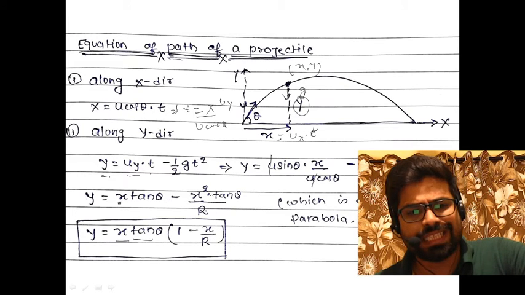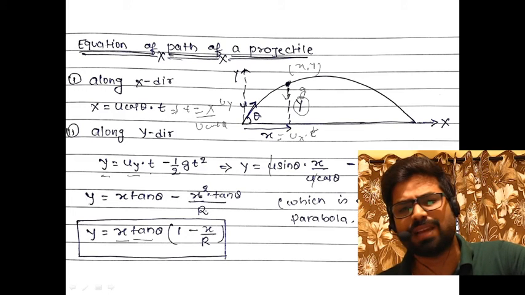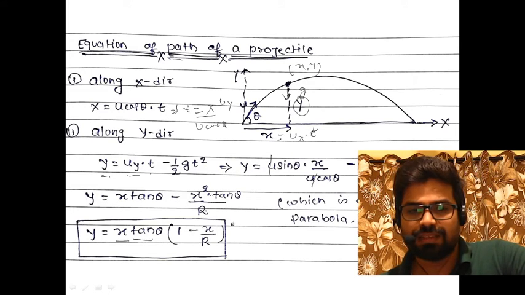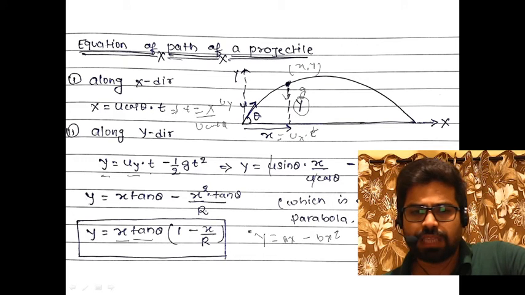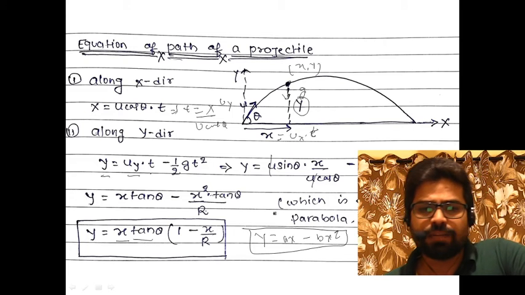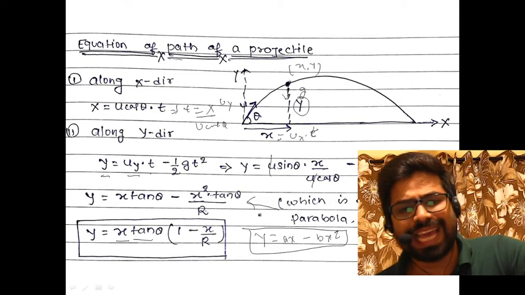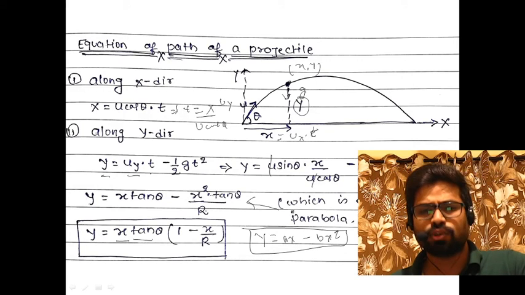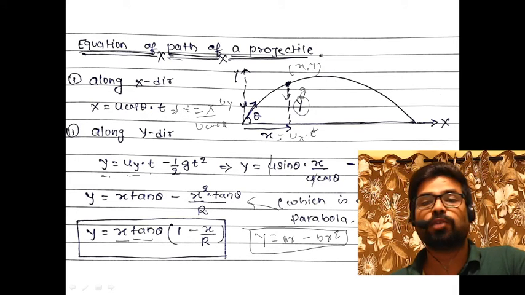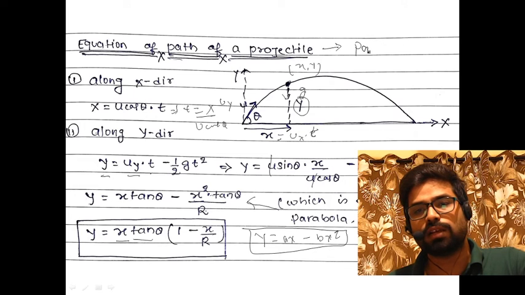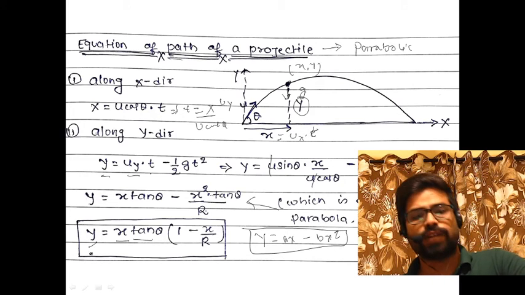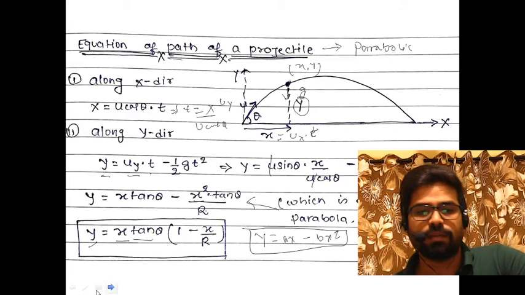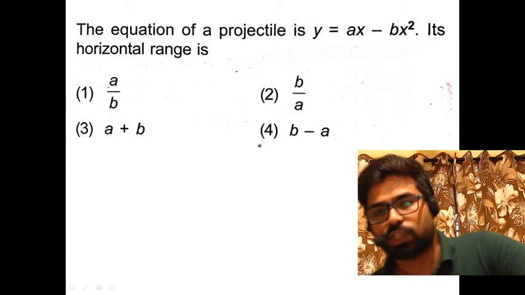If you see this expression, y is equal to x tan theta minus x square into tan theta upon r. This is the same as y is equal to ax minus bx square. This is the equation of a parabola. That means the path followed by a projectile is a parabola. So the trajectory of a projectile is a parabola, or parabolic trajectory. And the equation of trajectory is y is equal to x tan theta into 1 minus x upon r.